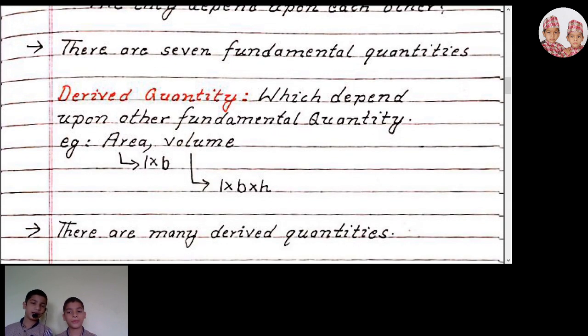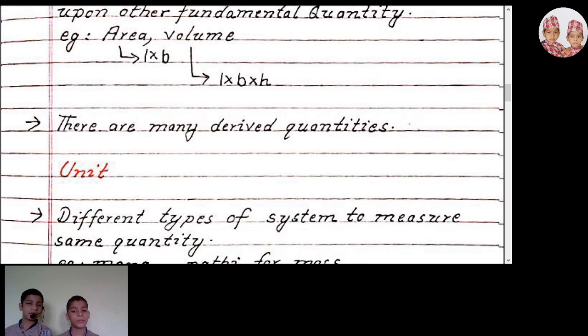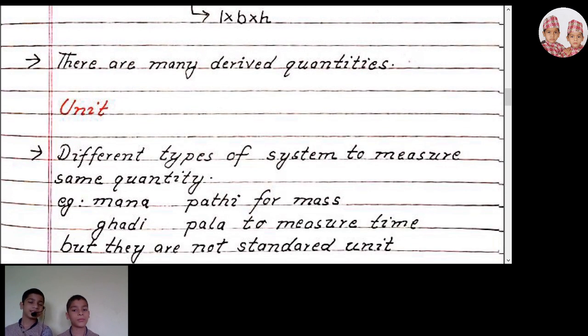Derived quantity. A derived quantity is a quantity which depends upon other fundamental quantities. For example, area and volume. The formula of area is L into B, which has two fundamental quantities, length and breadth. In volume, there are 3 fundamental quantities: length, breadth and height. There are many derived units. We will describe them later on. As we said, we will describe units later. Now it's the turn of units.